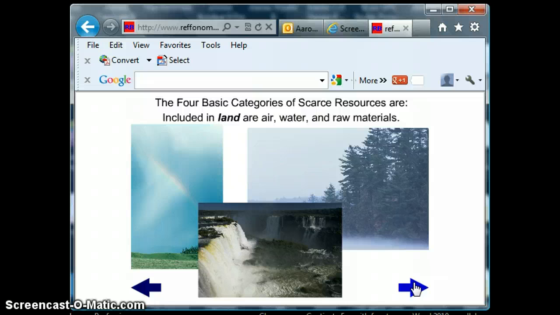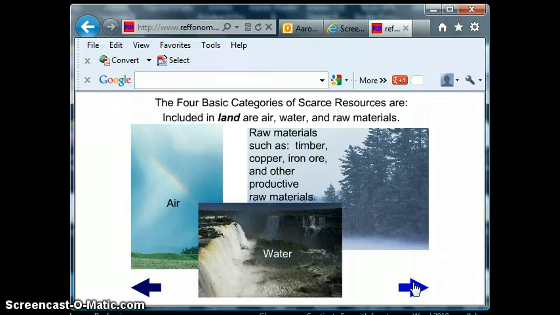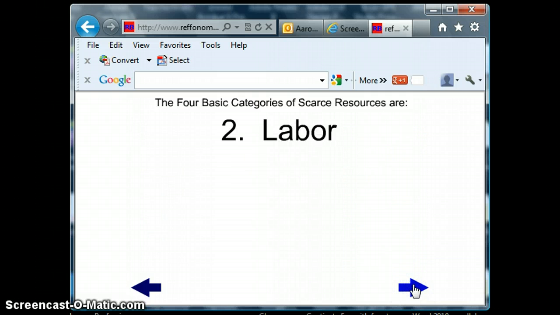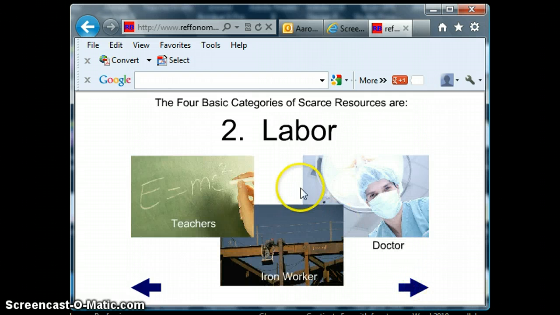Some examples of land: categories that would be categorized as land include air, water, raw materials. Anything that was here prior to us human beings being here, or would be without us here, is considered a natural resource. That is how I want you to think of land. Timber, copper, iron ore, other productive materials. But once we take the timber down and turn it into a 2x4, it's no longer a natural resource. After we do that, it becomes another type of category, a human-made one, made by laborers.